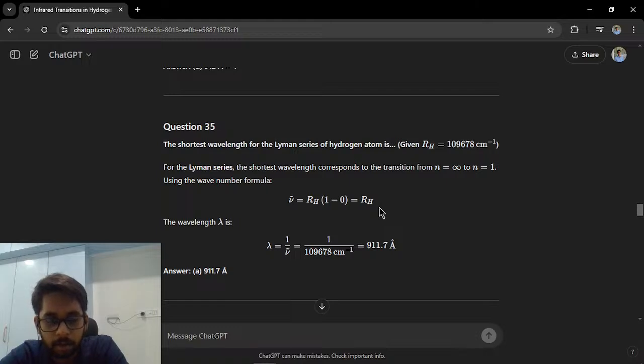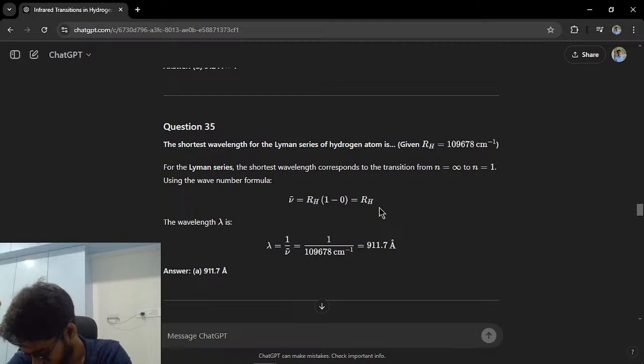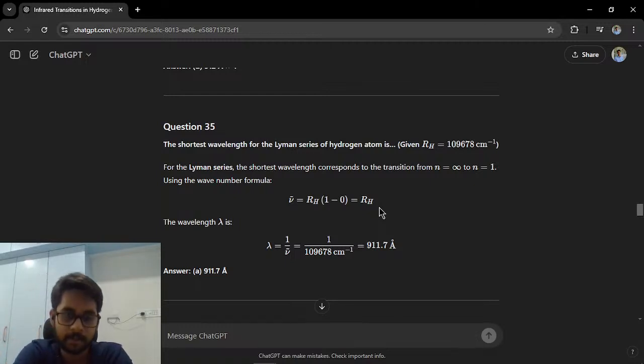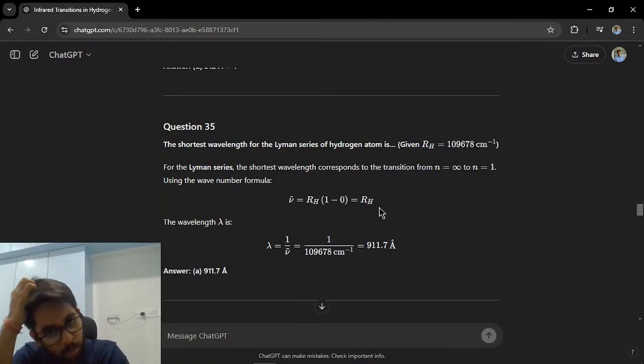And over here, okay, this makes sense. Okay, now I get it. They have used the same formula. They have just taken Z as 1, and 1 upon infinity square is an indefinite form, or we can say 0. So 1 minus 0, so RH times 1 becomes RH. So that's the wave number for this specific light that has come out from the Lyman series.